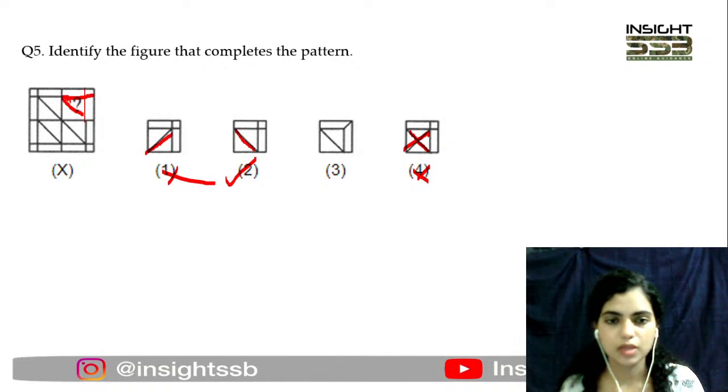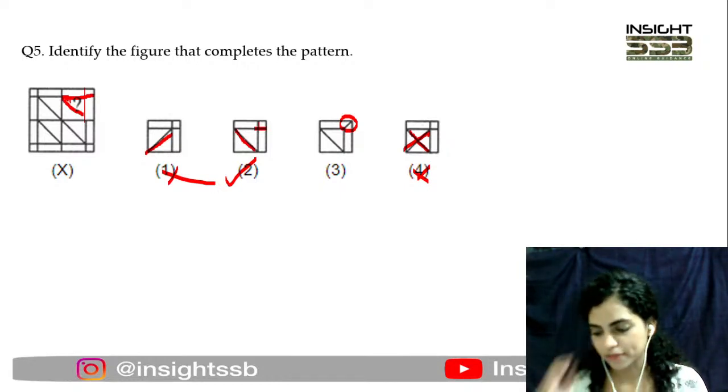2 और 3 में थोड़ा कंफ्यूजन हो सकता था बट द ओनली डिफरेंस इज हियर. ठीक है, यहाँ पे ये फोटो फ्रेम लाइक स्ट्रक्चर है बट रादर these has to be like these intersecting lines at the margins. So that is why we are going with option number 2 here.